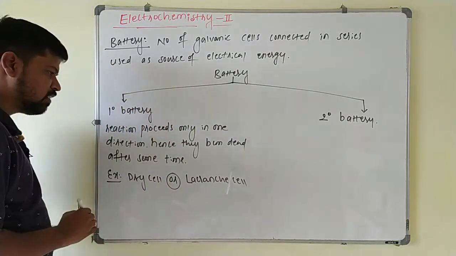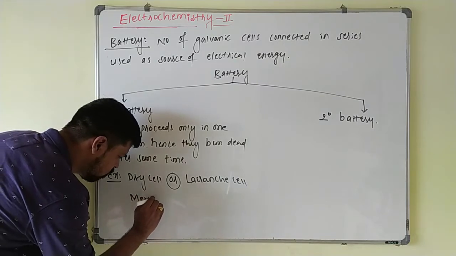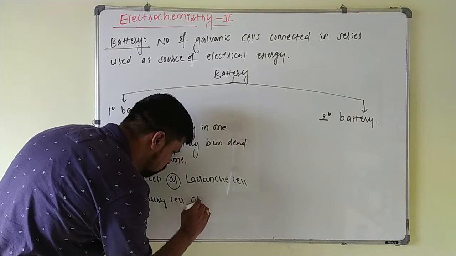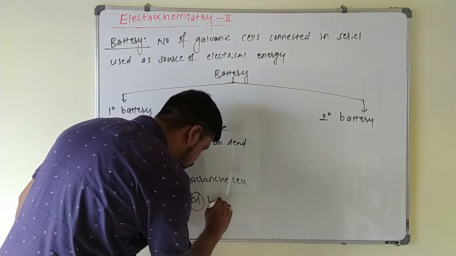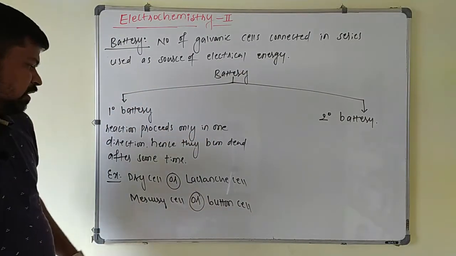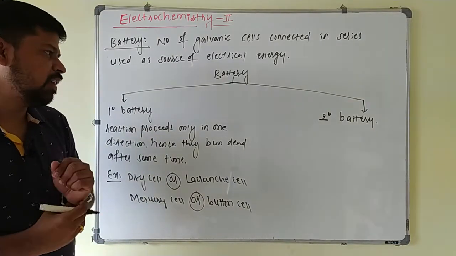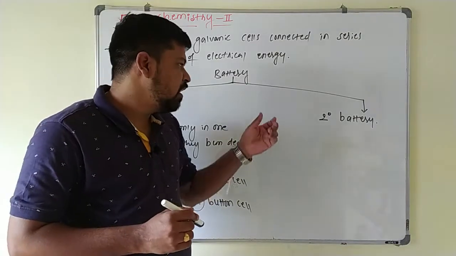And another example for this one is mercury cell. This mercury cell is also called as button cell. So this button shaped cell is used in the watches, so that these two are coming under primary battery.